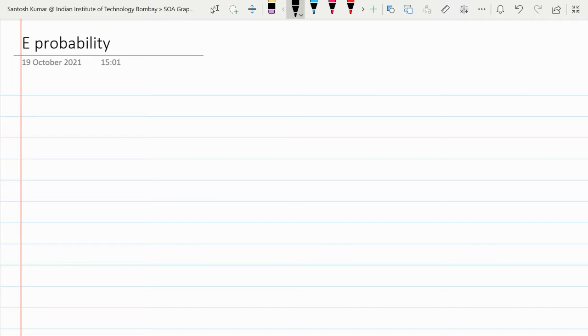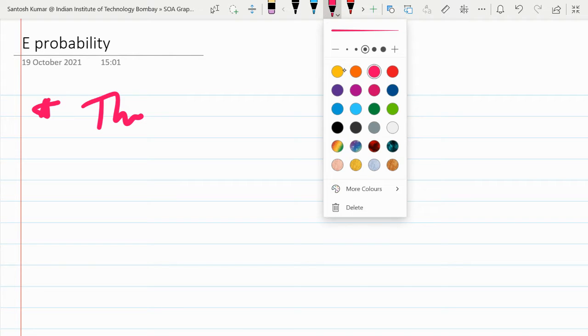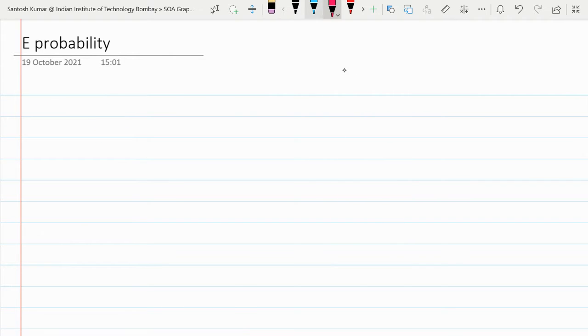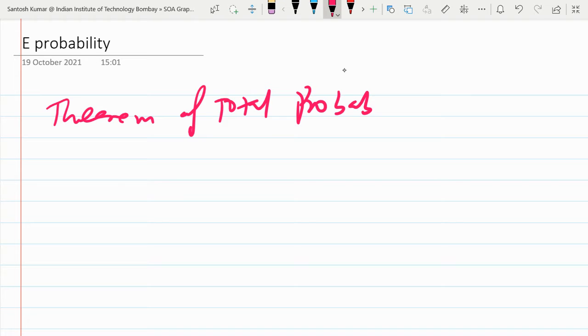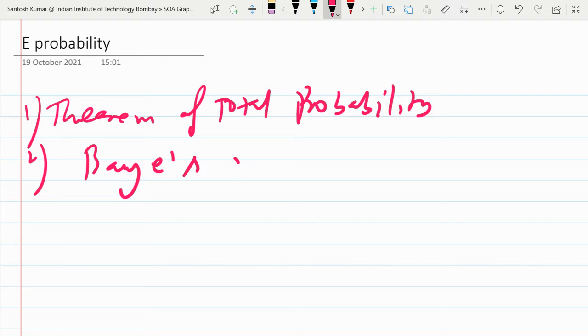Okay. So today we'll discuss total probability and Bayes theorem. So we'll discuss two things. One is the theorem of total probability, and the second concept we'll discuss is Bayes theorem. So both are related, and then we'll solve some problems based on this.